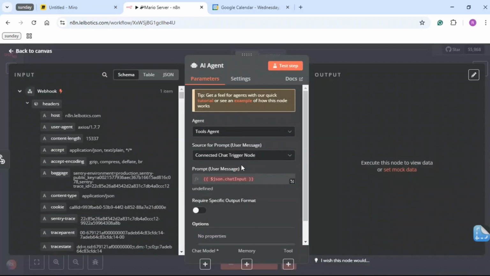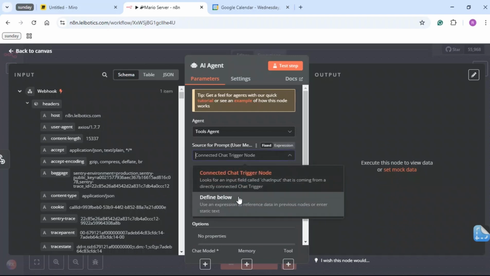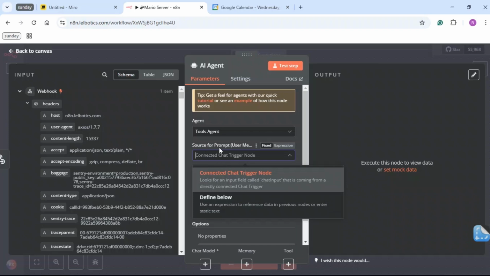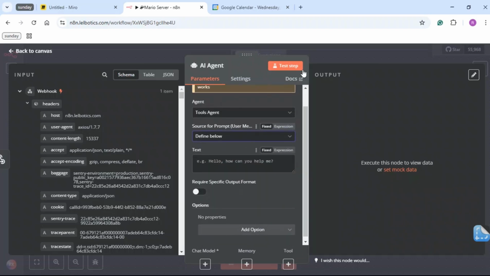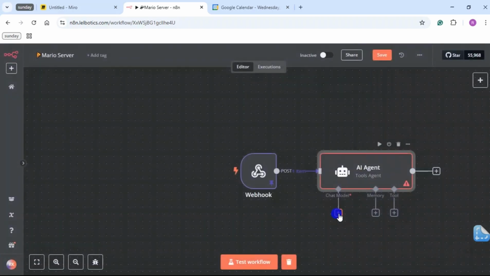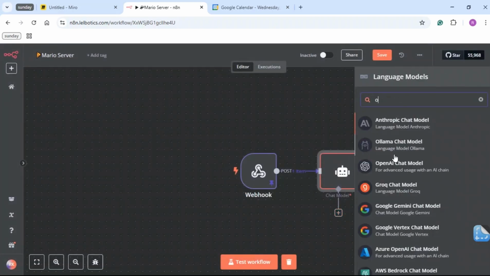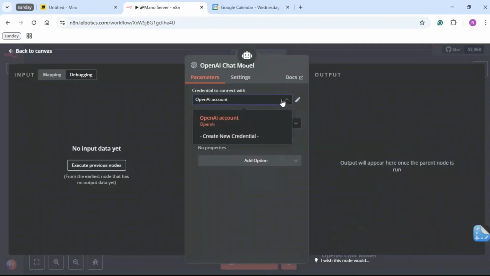Yep, that's right here. You can see that it already has this in default, but I'm going to change that by defining it below. So just go to source of prompt and go to define below. Before I get onto this, I'm first going to attach the brain, which is OpenAI. I have my account already connected. I'm going to choose GPT-4o Mini.